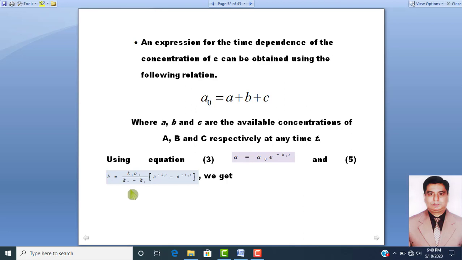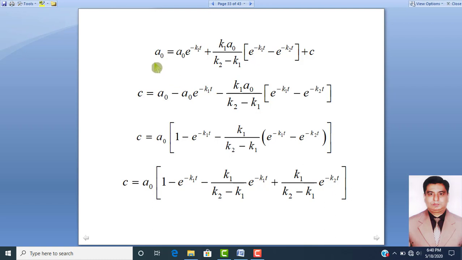So if we want to determine the value of C, then we can subtract the value of A and B from this A naught. This is A, this is B, this is C.